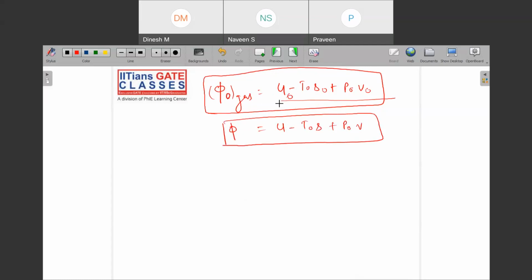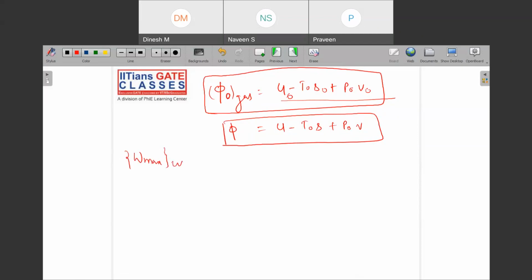So phi naught value is this one, phi is this one. So your availability function is u minus t naught s plus p naught into v. Depending upon where you are, you use the notations of u1 s1, u naught s naught, right? Because we have seen that when we were at 2, we used u2 minus t naught s2, p naught v2, like that. Okay.